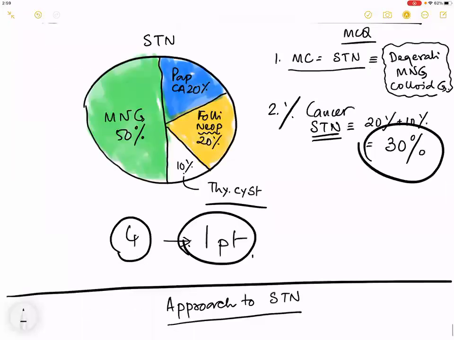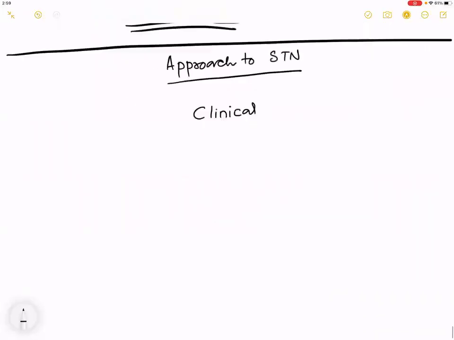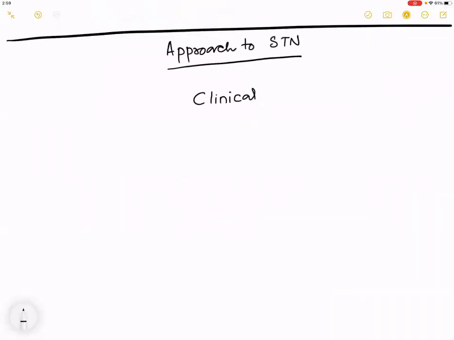So now tell me, how much percentage of STN is a cancer? 20 plus 10, at least 25%. I hope you will agree with us. That means out of 4 patients, 1 patient is going to have a cancer. Hence, it is so important to think over, to evaluate. So the approach to STN, step 1 of an approach to STN, is a clinical examination.